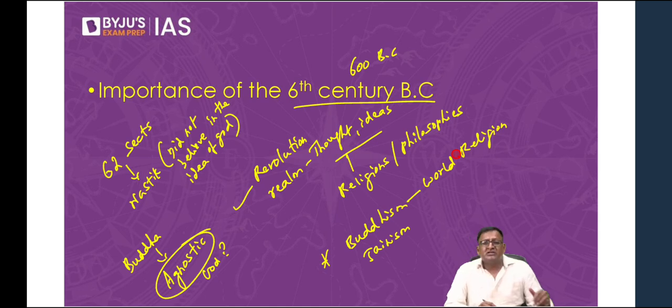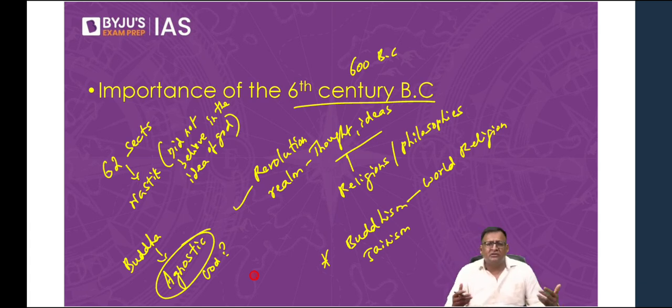62 sects are what you call Panth. They're not religion. A sect is a small group of people who have some common belief systems. They believe in certain rituals, beliefs, traditions, etc. They follow that, and they are called sects, right? And out of the 62 sects, two became religions, and one a world religion.